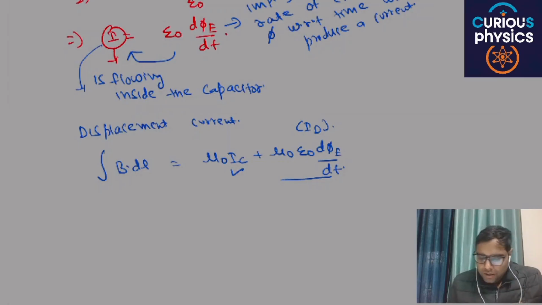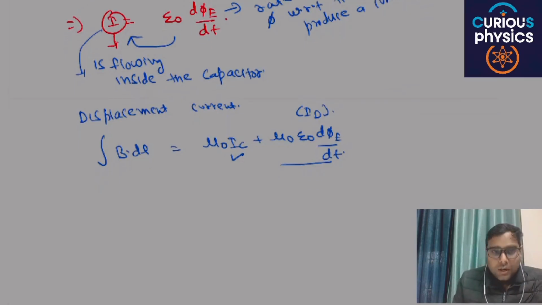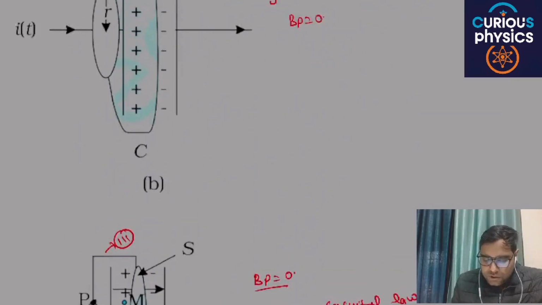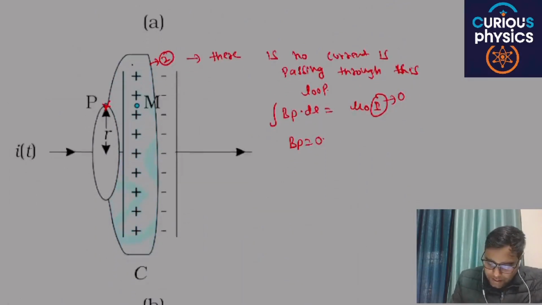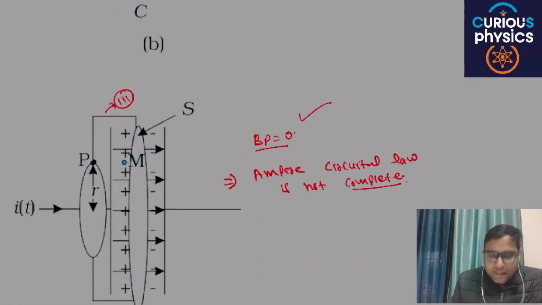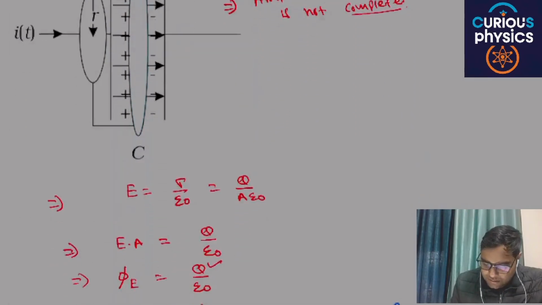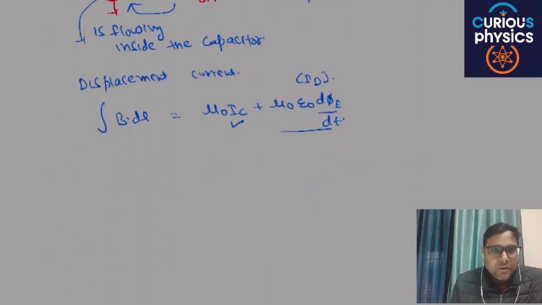Now the confusion is solved at point P. In case 1, the current IC is responsible for magnetic field, and in case 2, the current responsible for this magnetic field is displacement current. That is basically displacement current.